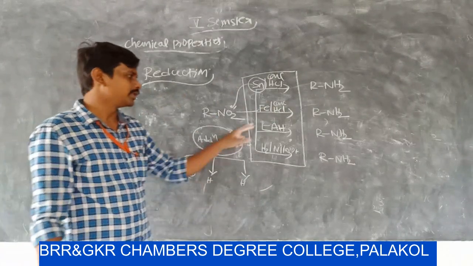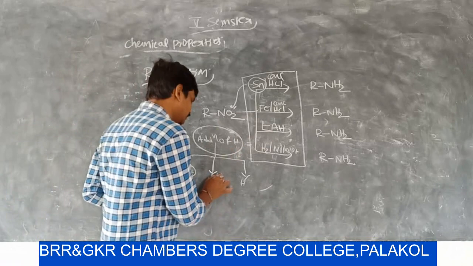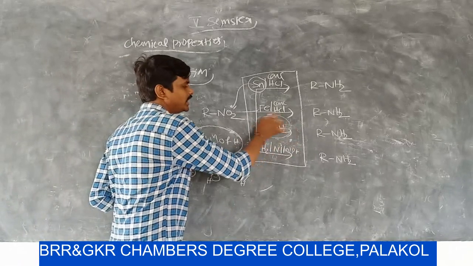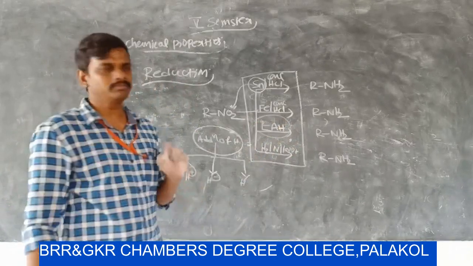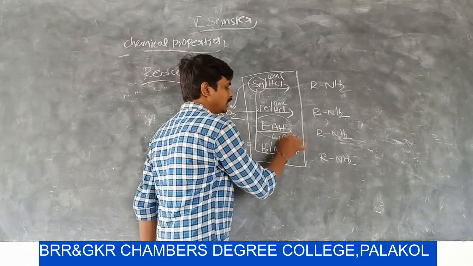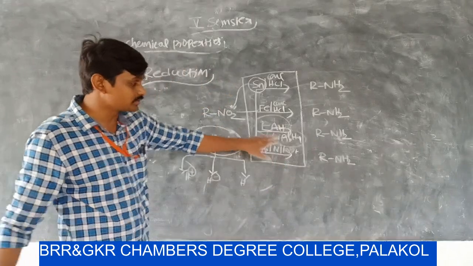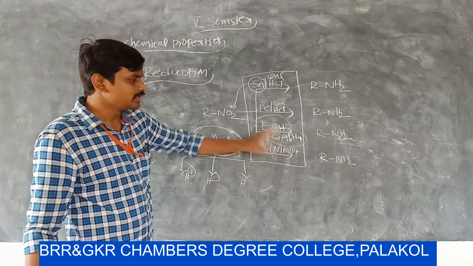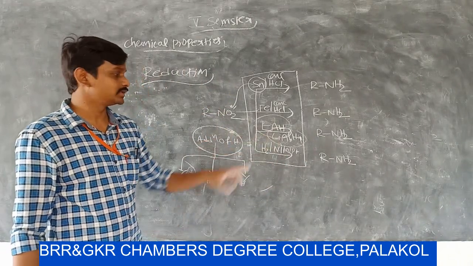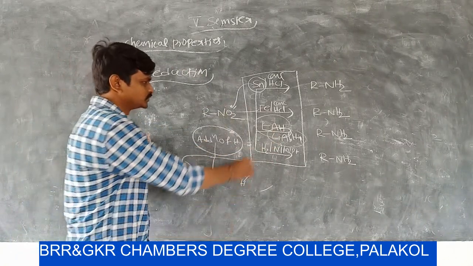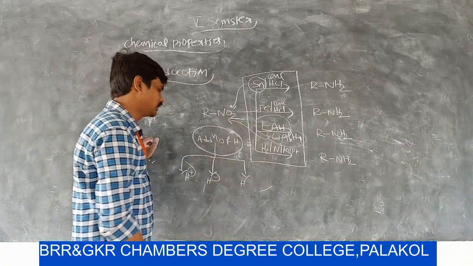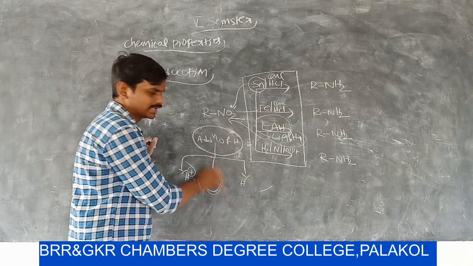ion. In this lithium aluminum reaction, the name of this compound is lithium aluminium hydride. In this reduction reagent, the hydrogen is added as H minus.